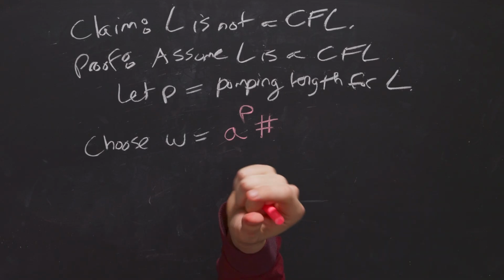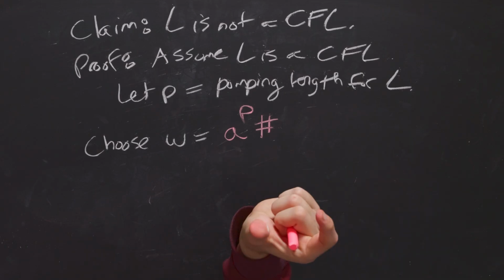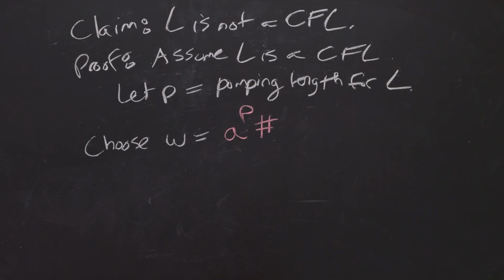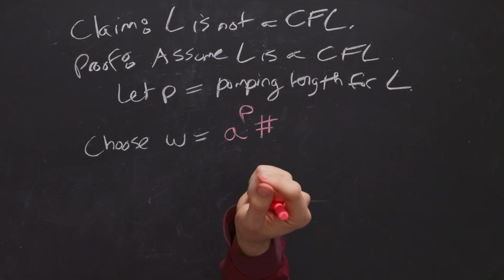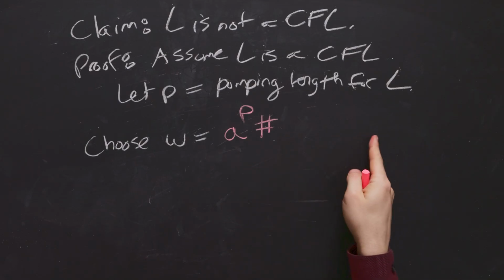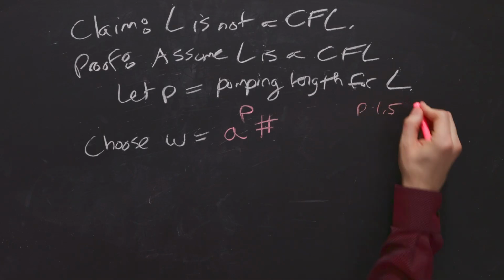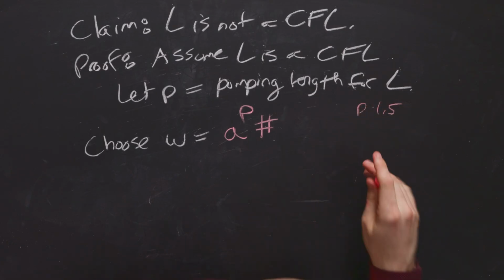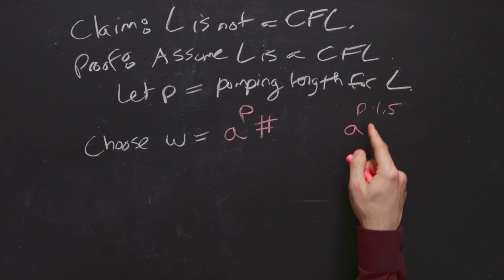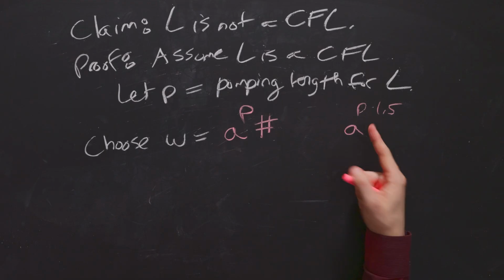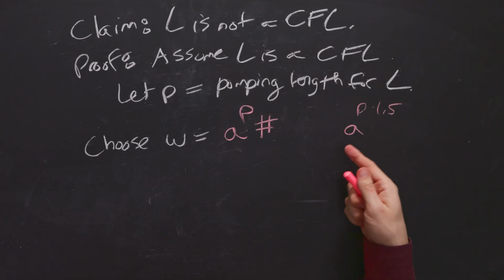The key is to notice that if we pump up once, then we can insert at most p things. And so therefore, if we're somewhere in the middle, so let's say like p times 1.5 or something, even though that might not be an integer, but a thought experiment. So if we're here, then if we pump down or up, then we could in principle insert or add p a's.